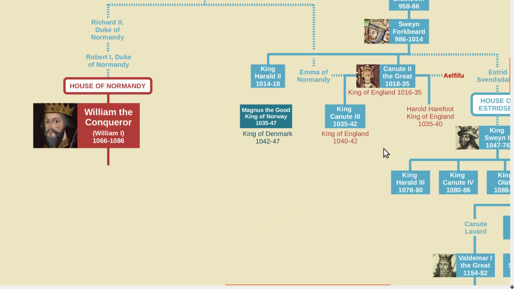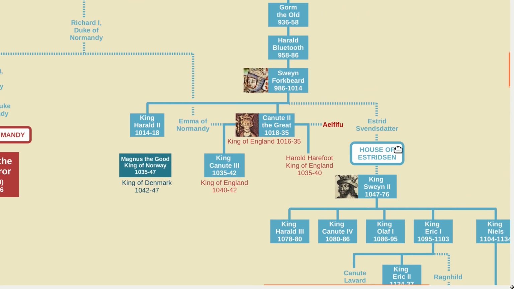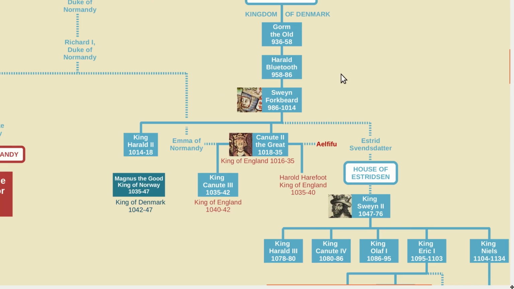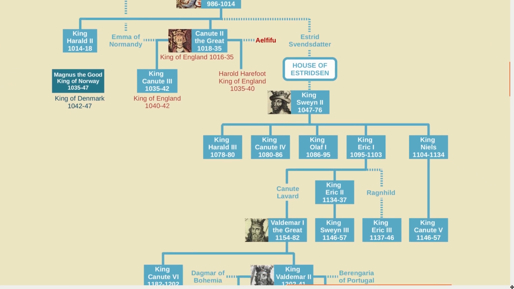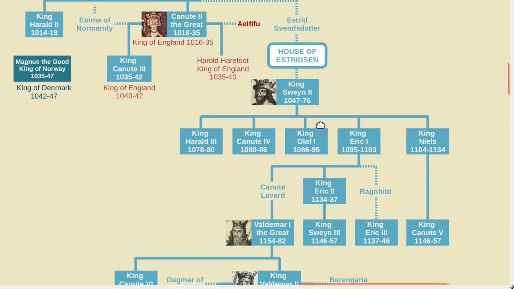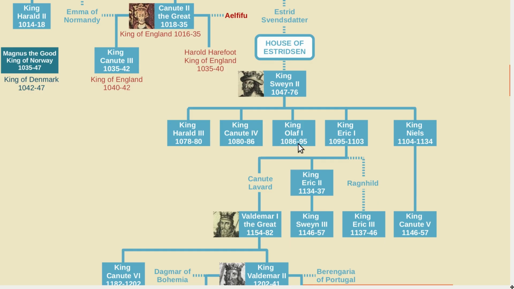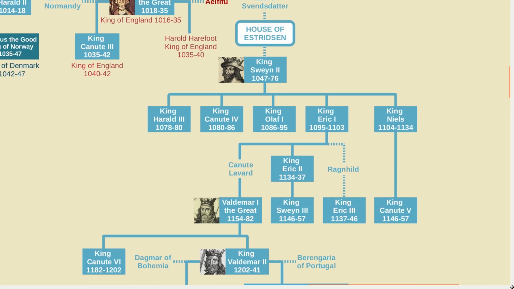The kings of Denmark prior to the House of Estridsson are often referred to as being Viking kings. However, after Sven II, the term Viking is no longer used, as Denmark had become a Christian nation. Sven II had several illegitimate sons by different women, and 5 of them became king after him. This was a period of instability, and things eventually led to civil war.